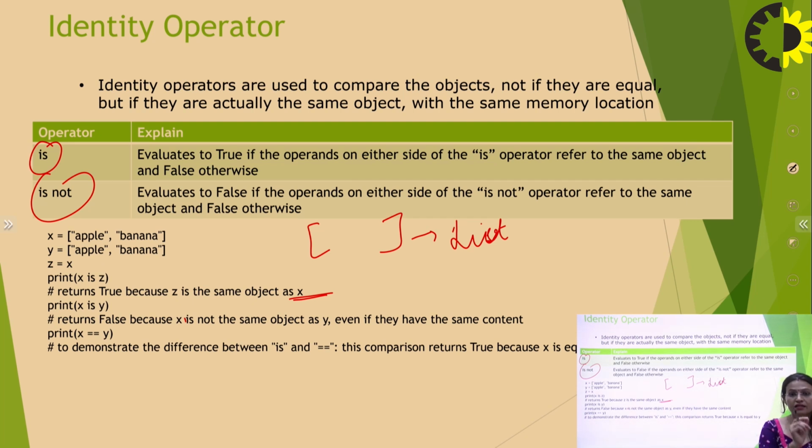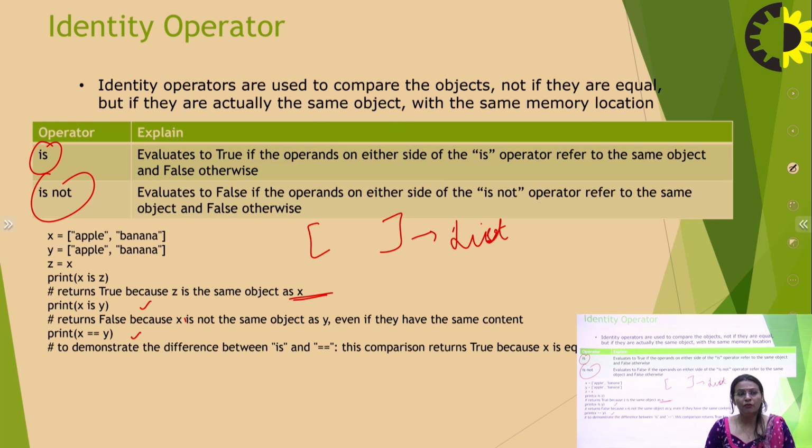So there is a very minor difference between both the things. Here x and y both have the same content, but when I am using the comparison operator, it will return the value true, because it compares the object as well as the value of the things which you are going to compare. It will return true in that case.